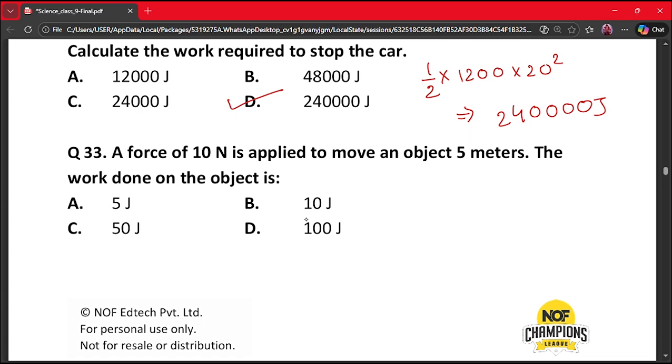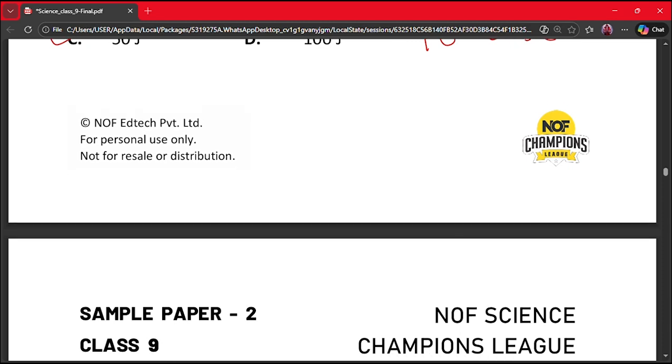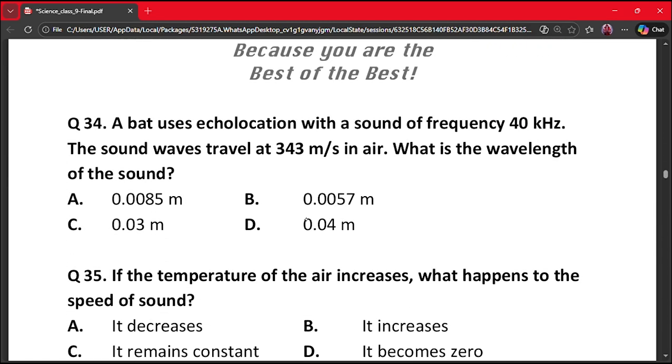Our next question is question 33. A force of 10 N is applied to move an object 5 meters. The work done on the object is A. 5 joule, B. 10 joule, C. 50 joule, D. 100 joule. So here we are going to use this formula, F into S, that is equal to 10 into 5, that is 50. So our correct answer is option C. Let's move on to the next question, that is question number 34.